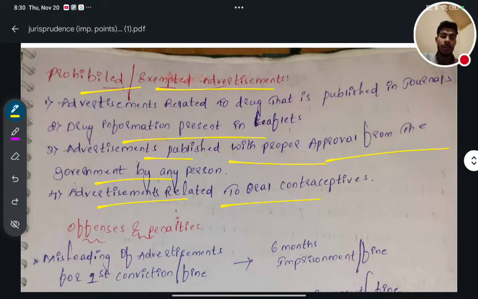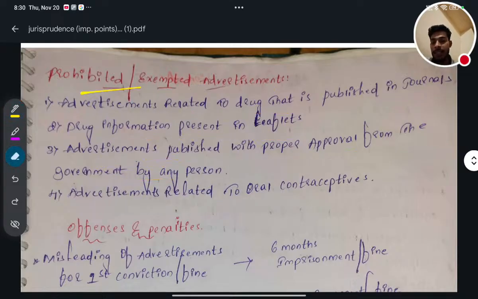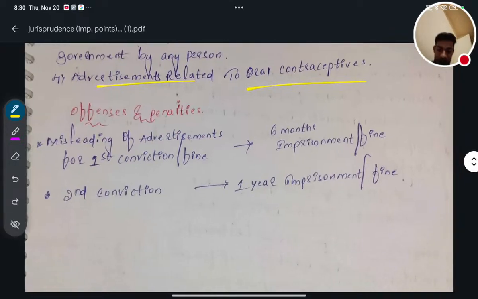Remember that, don't be confused, that is different and this is different.